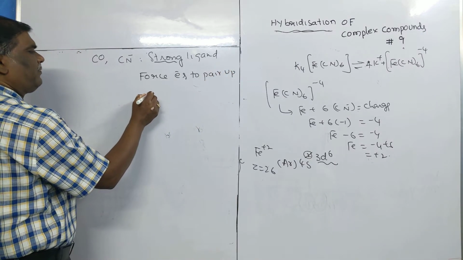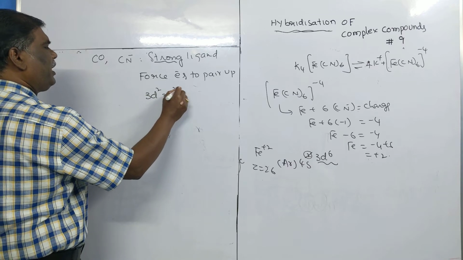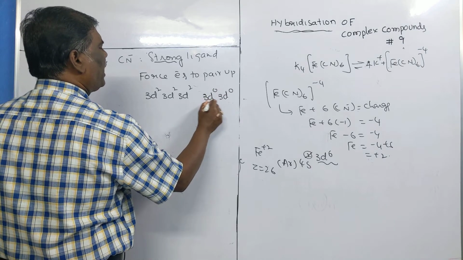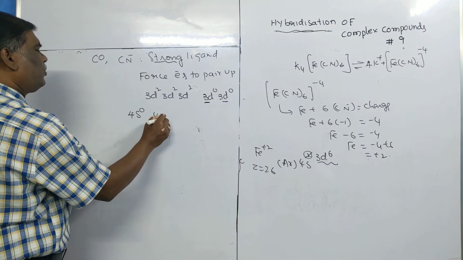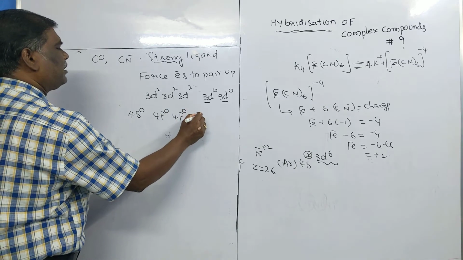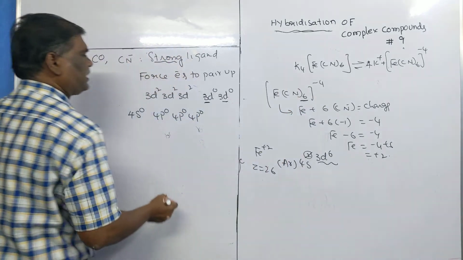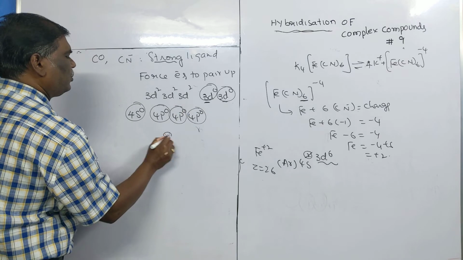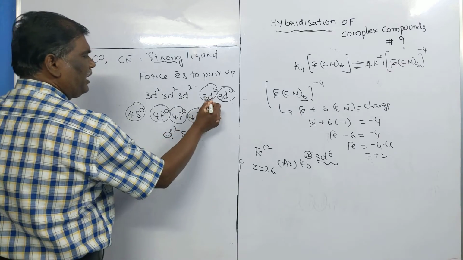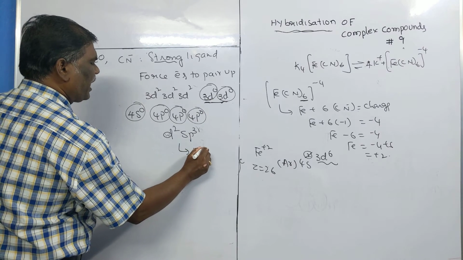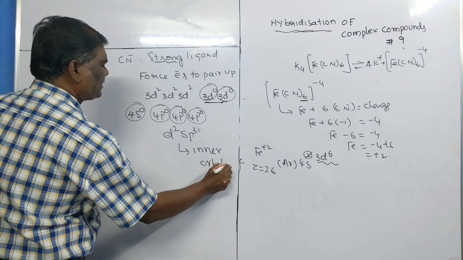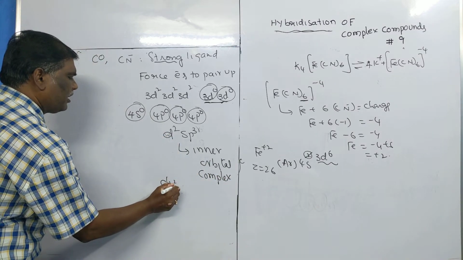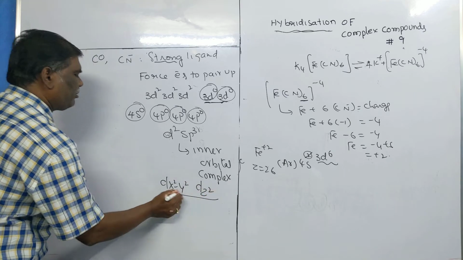Now the d6 configuration can be written as d2, d2, d2 and d0, d0. Now 1, 2, 3, 4, 5, 6. You need how many? 6, because the ligands are 6. So the type of hybridization in this compound is d2sp3. Here inner orbitals are involved, so this is known as an inner orbital complex. Clear? And in this one, the d orbitals used are dx square minus y square and dz square.